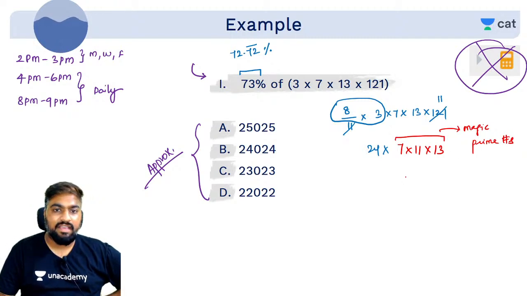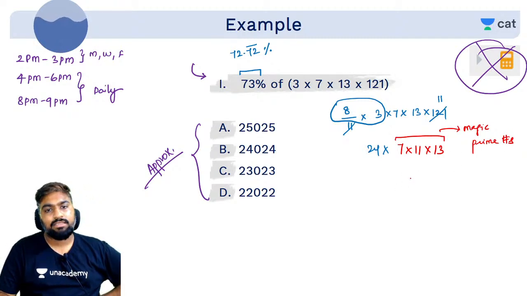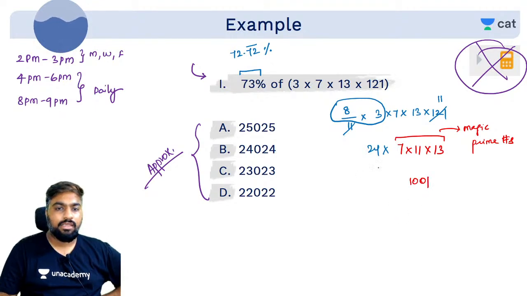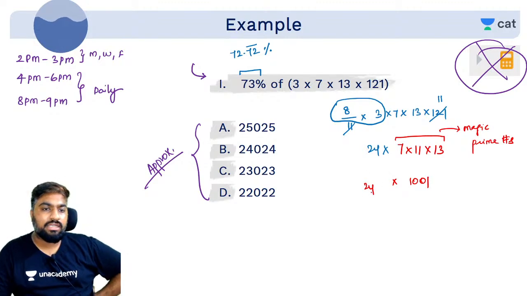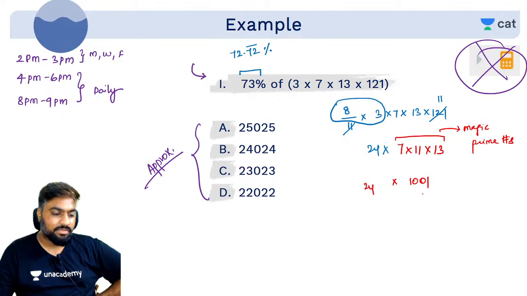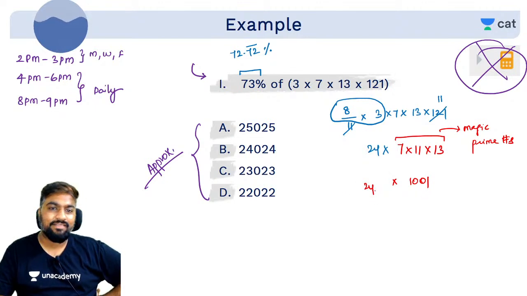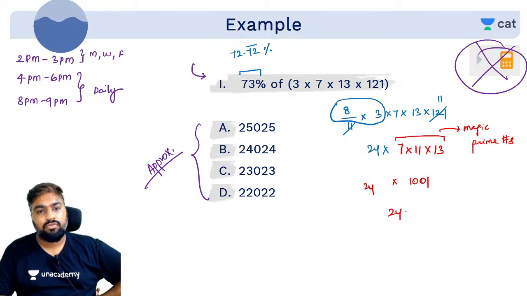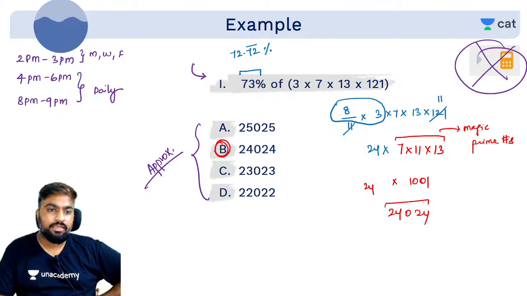The product of 7, 11 and 13 is 1001. तो ये कोई भी 2-digit number को repetition में it makes it a 5-digit number. 3-digit number को it will make a 6-digit number. समझ में आ रहा है? Yes. So this will become what? 24024, which is option B.